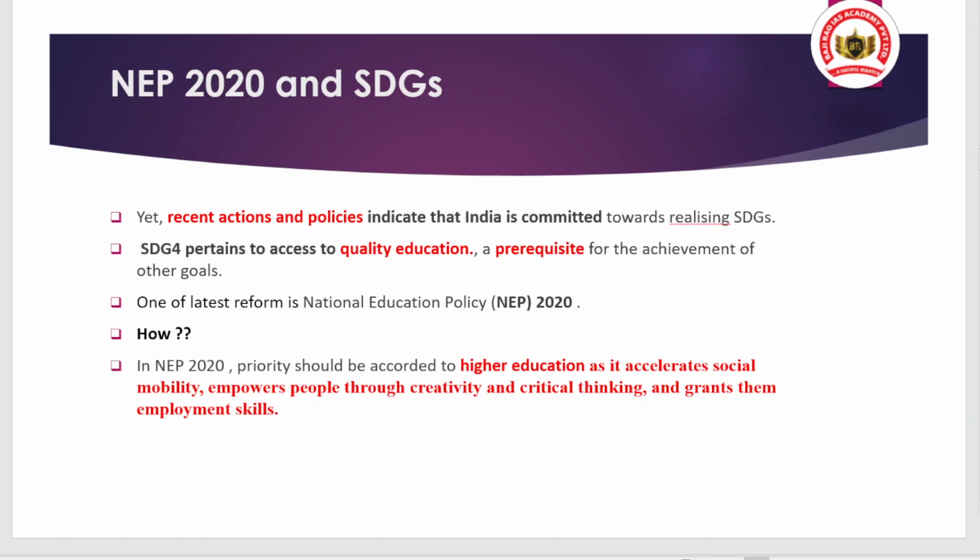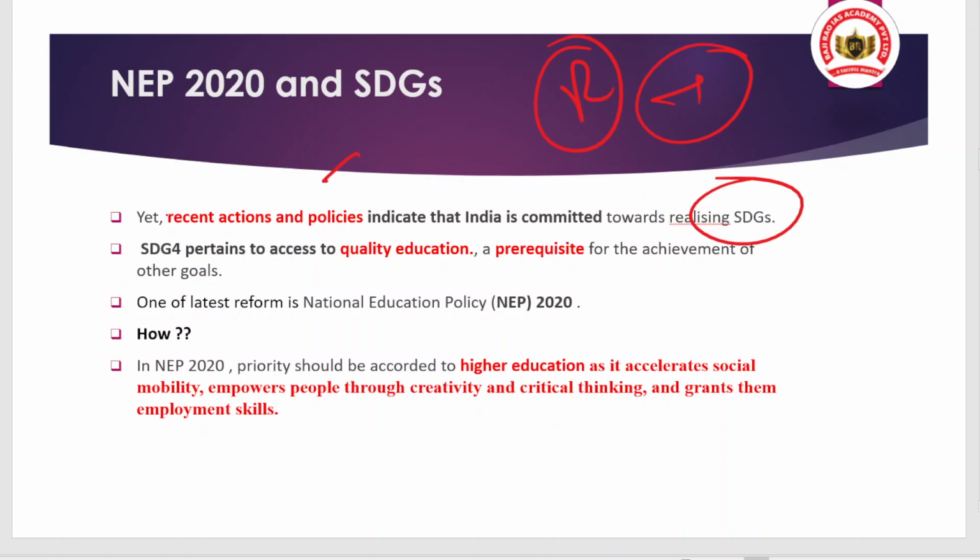Like in the initial times, we have implemented the Right to Education Act. Along with that, we are providing basic free education to the colleges, university, to the vulnerable sections. Also affordable colleges we are providing, the government-run schools, colleges we are seeing here. Okay, so these are the sectors the government is interfering. Okay, and that is a good thing. And also, the recent actions and policy indicate that India is committed towards realizing the sustainable development goals.